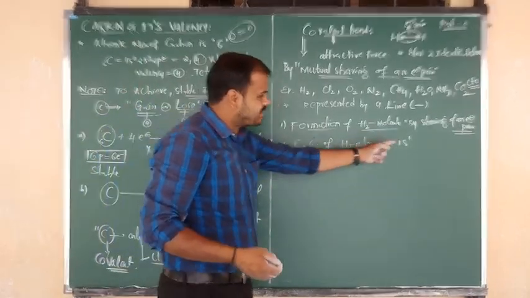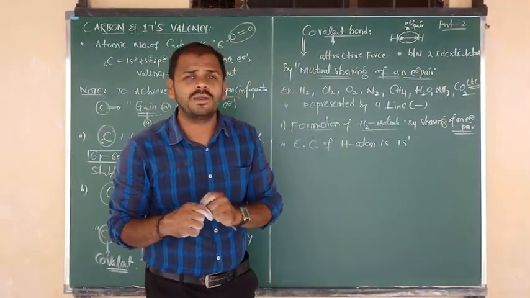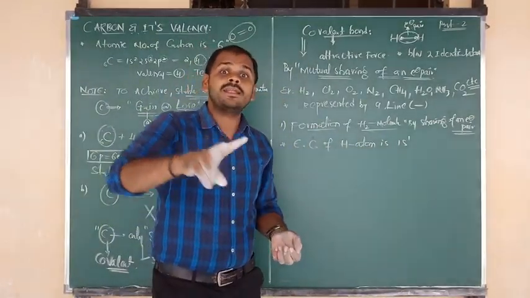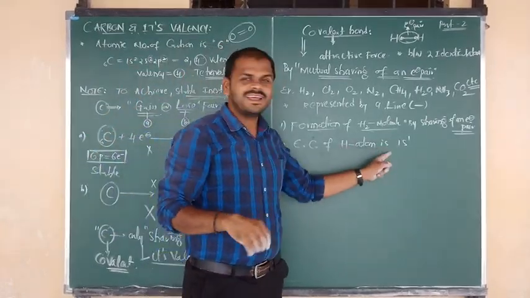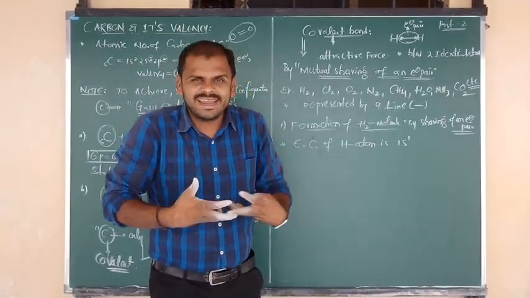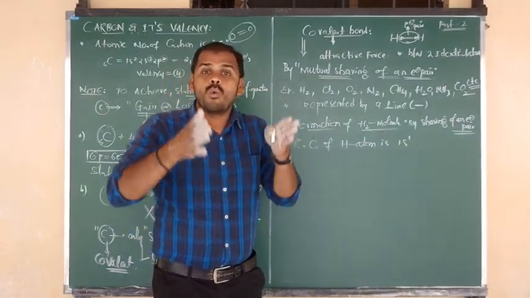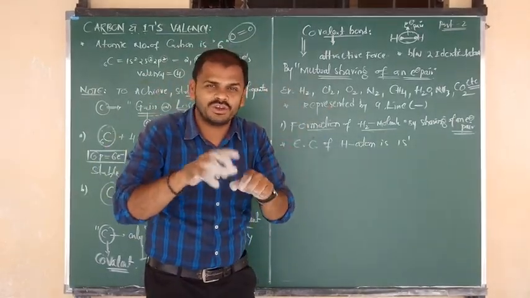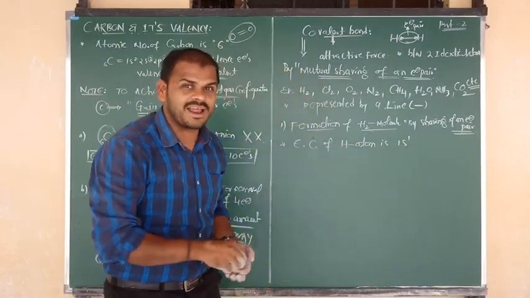But is it a stable or unstable configuration? In 1s1 the outermost orbit contains only one electron, but an s orbital can contain a maximum of how many electrons? 2 electrons. Means the hydrogen atom has a tendency, it requires one more electron, then it becomes the stable 1s2 configuration. So to get stability, hydrogen requires one more electron.